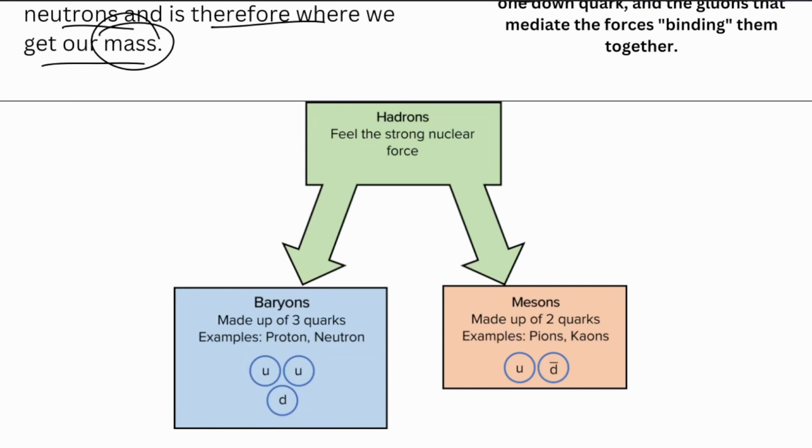So what we see is that hadrons feel the strong nuclear force. Basically, there are two types of particles: mesons and baryons. Baryons are three-quark particles such as up up down or up down down. So basically protons as well as neutrons, explained this earlier. Then we see the mesons. Mesons are nothing apart from two-quark particles such as the pions, kaons, and so on. That means up and down quarks. Or this down quark could be a strange quark or charm quark, maybe from the second generation of the quark particles.